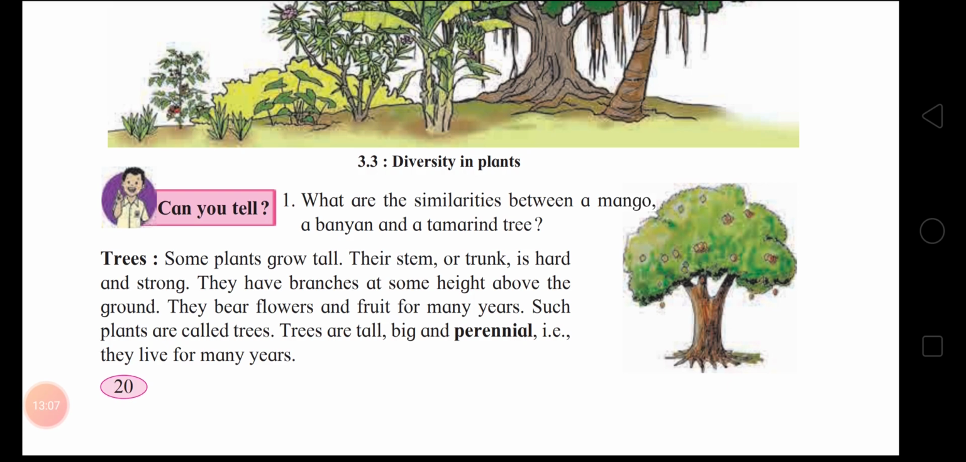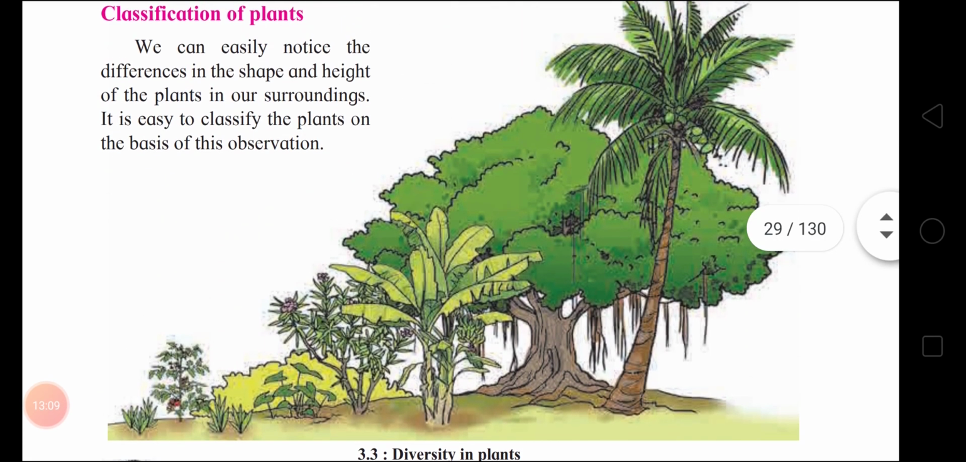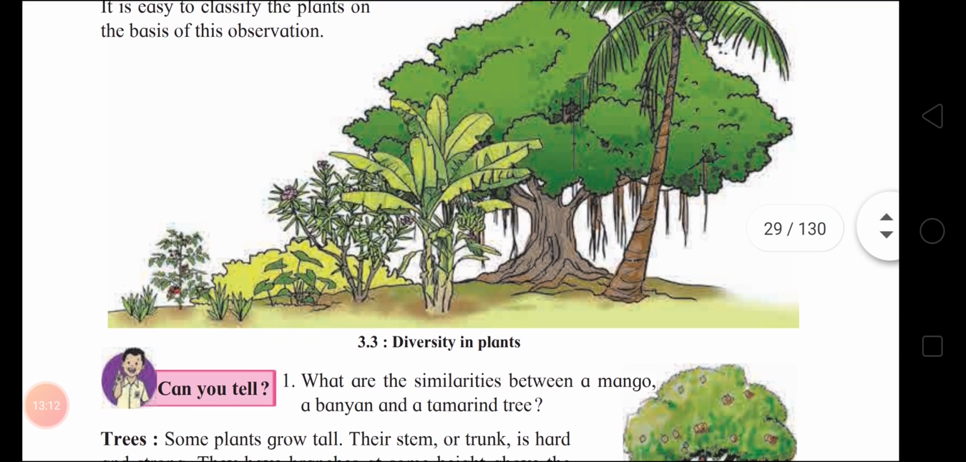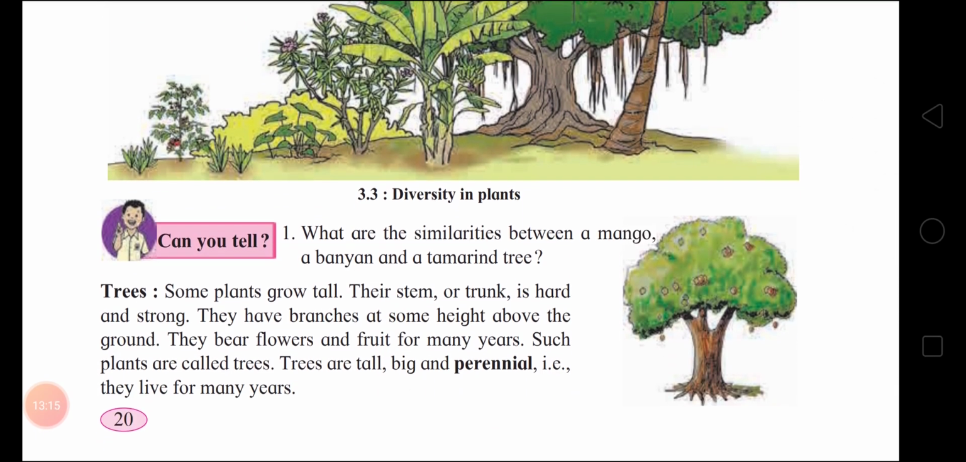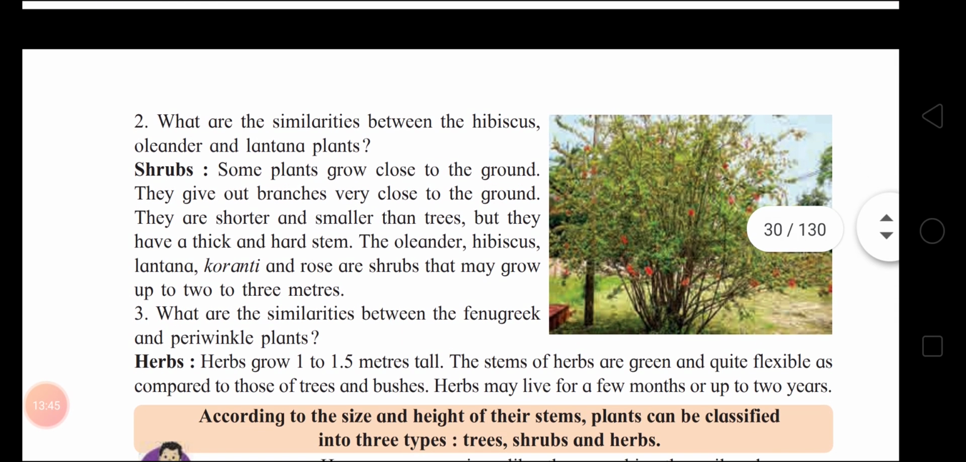Okay, children? So, in classification of plants, first is trees. So, what did you understand about the trees? That trees grow tall, their stem or trunk is hard and strong. They have branches at some height above the ground. They bear flowers and fruits for many years. And such plants are called trees. Trees are tall, big, and perennial. Perennial means they live for many years.